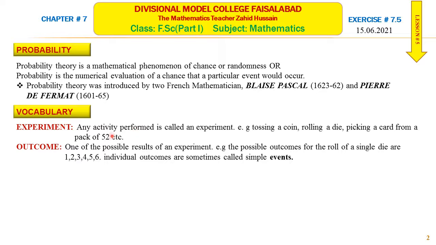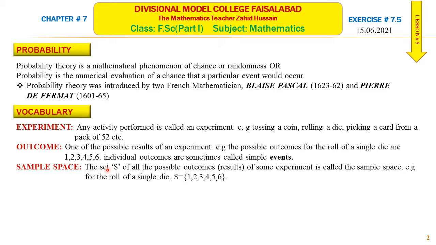Outcome. The possible results of an experiment are called outcomes. That is possible outcome for the roll of a single die. When we roll a die, the possible outcomes are 1, 2, 3, 4, 5 or 6. Or when we toss a coin, the possible outcomes are head or tail, head and tail. Individual outcomes are sometimes called simple event.